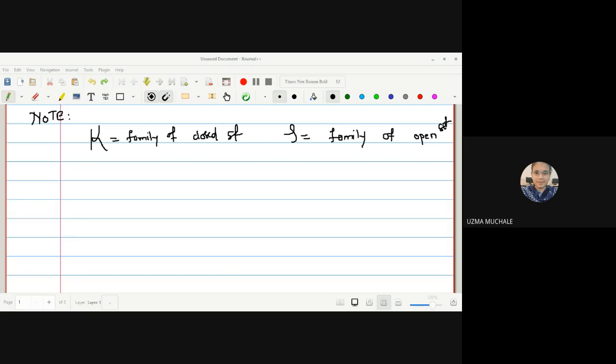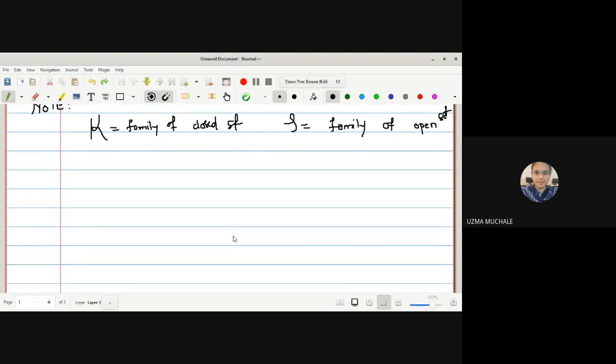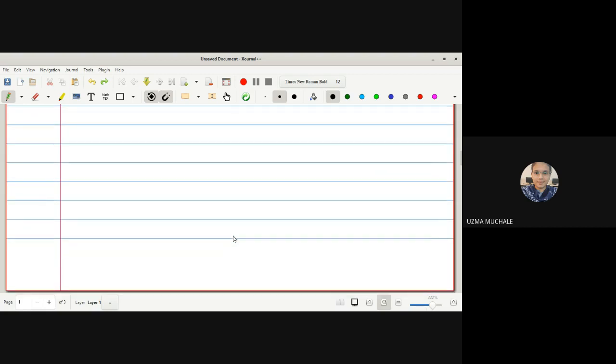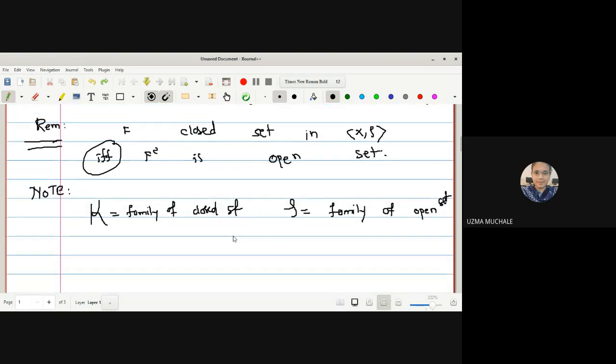By the last remark, you have to define it first. What were our first two properties? They will be the same as that of tau, the third will be arbitrary union, and the fourth will be finite intersection of closed sets. Right, that is okay. But how are you going to define the closed set? How will you denote the family of closed sets? With the help of this simple remark, you can go for the definition of K.